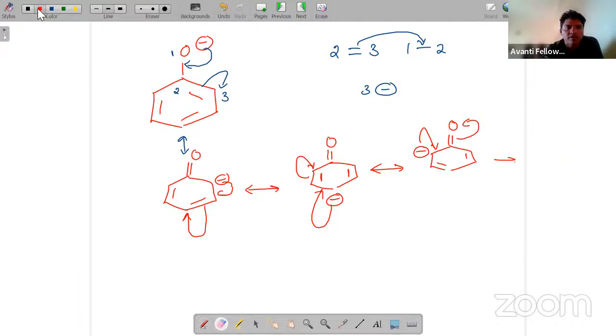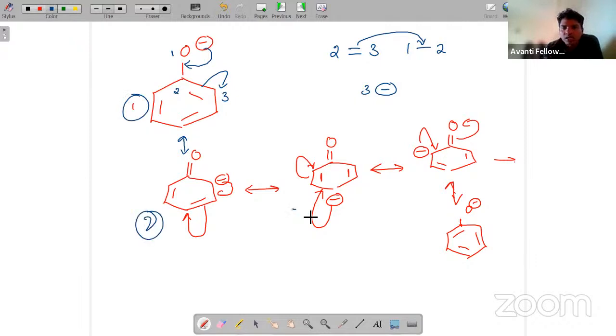Finally, we are going to write the resonating structure. So that is O minus, and double bond shifting will take place. Now, how many resonating structures are there? 1, 2, 3, 4, 5. So due to 5 resonating structures, phenoxide ion will be more stable.